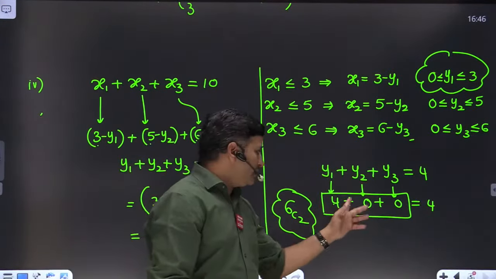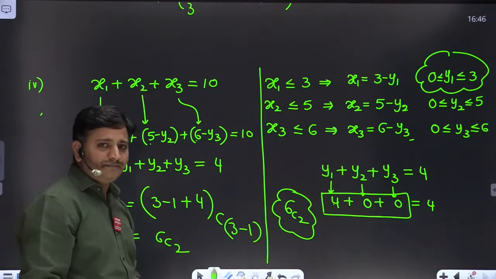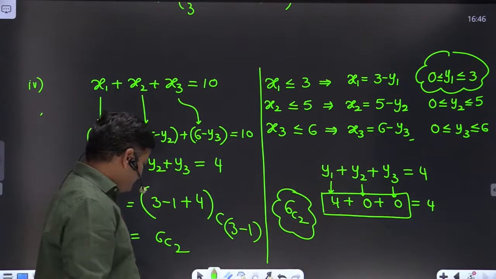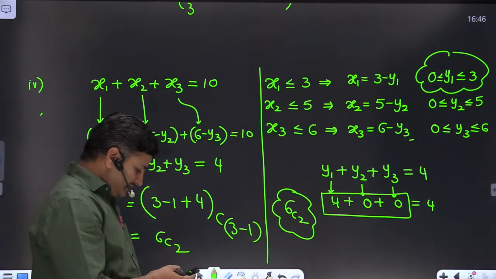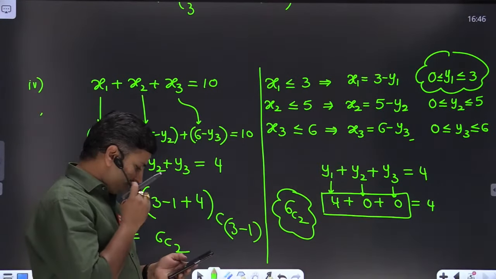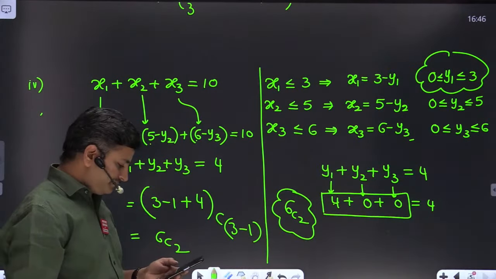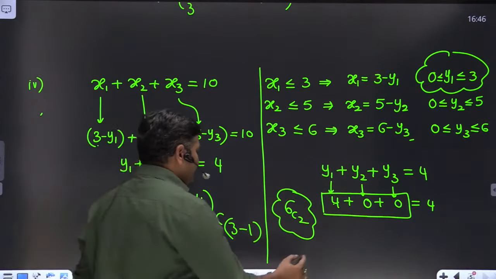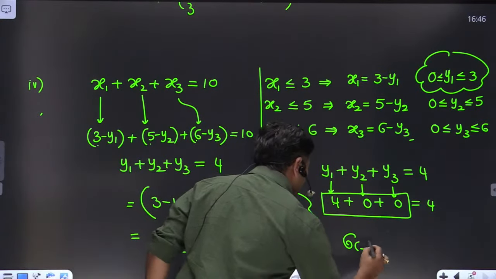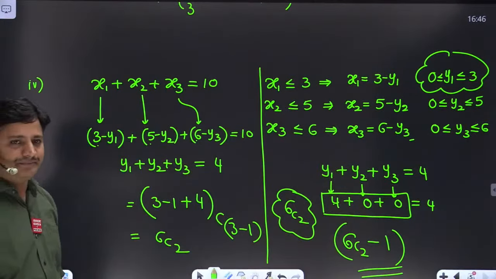Right? Is it the only one case or can we subtract any other case? Is it the only one case? Let me see the chat box. Is it the only one case? Please comment in the chat box, friends. Yes, only one case. Only one case. So therefore, the number of solutions for this problem is 6C2 minus 1, that is the answer, friends. 6C2 minus 1 is the answer. Clear?